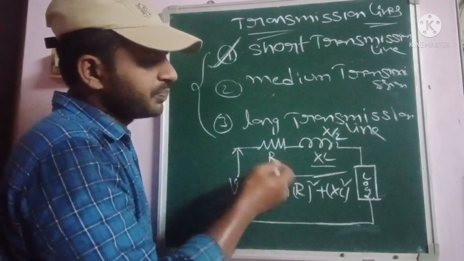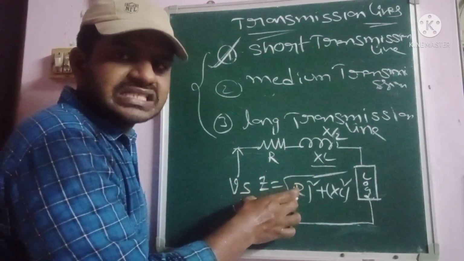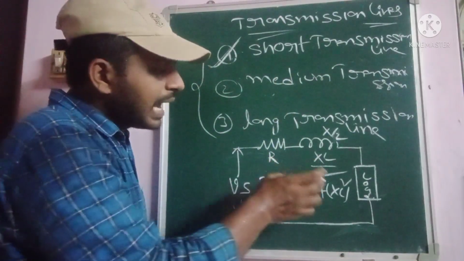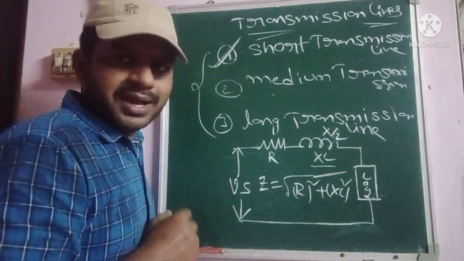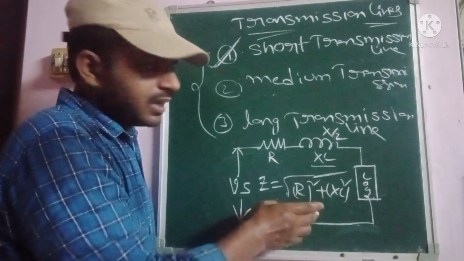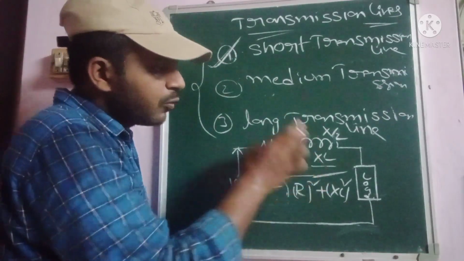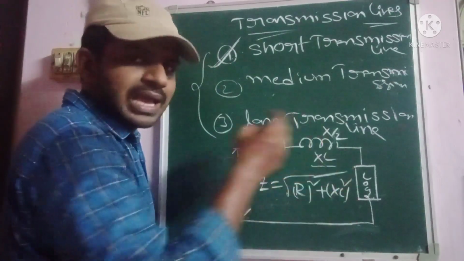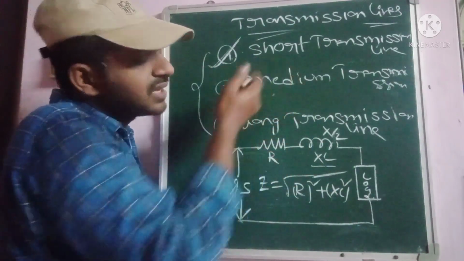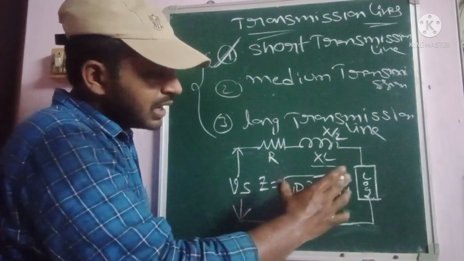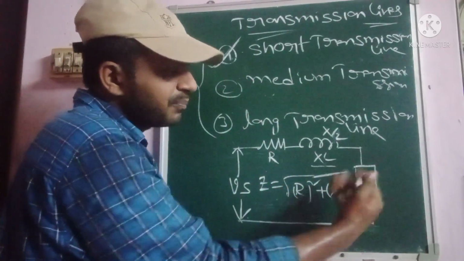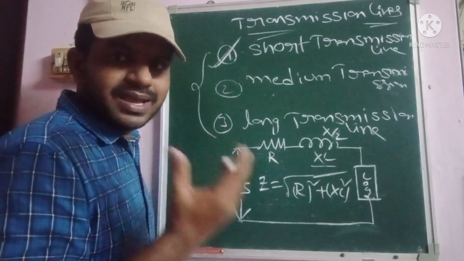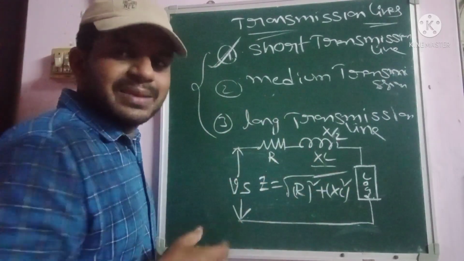This is the formula for the calculation of the impedance value according to the parameters existing. This is a short transmission line, so only two parameters are present, that's why it is root over R square plus XL whole square. If you go for the medium and long lines, some external parameters will be added to the impedance formula.